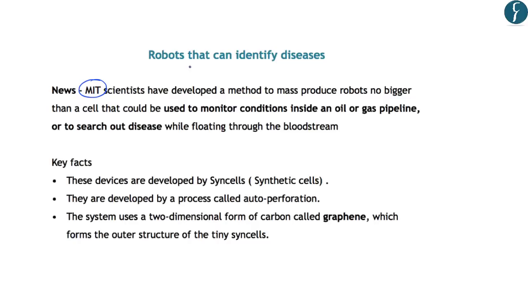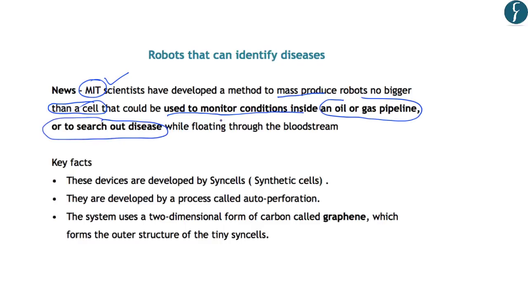Now the news article reads that the scientists from MIT have developed a method to mass produce robots which are of the size of a cell of human body. And these robots can be used to monitor conditions inside an oil or gas pipeline and to search out diseases.